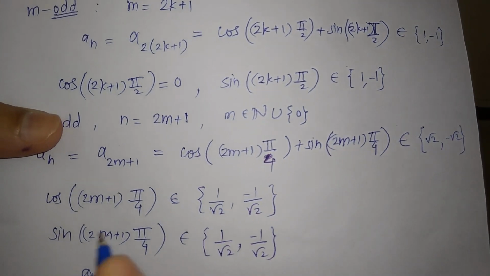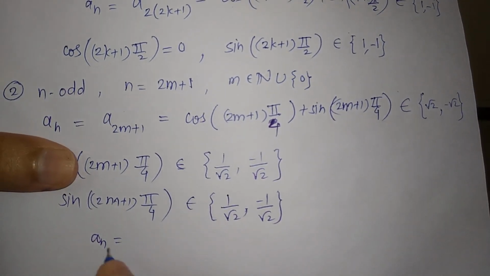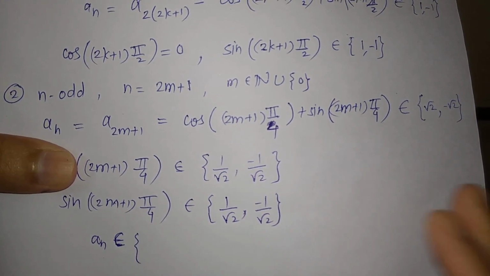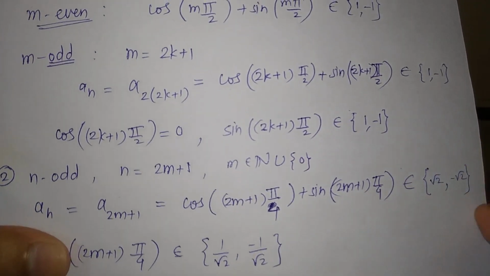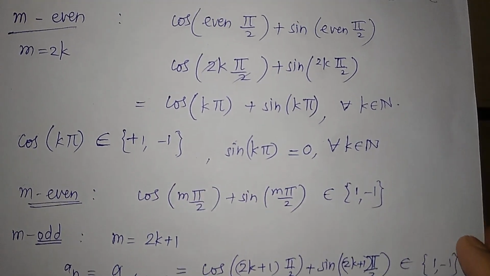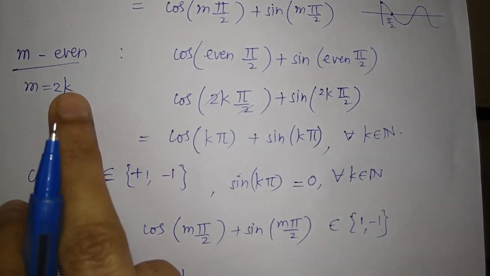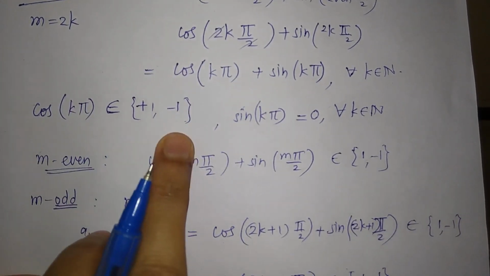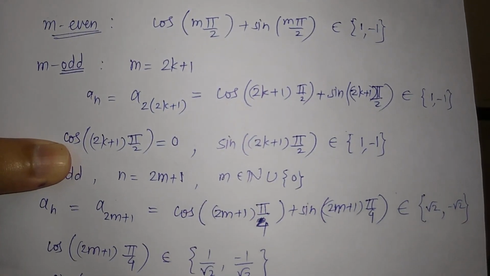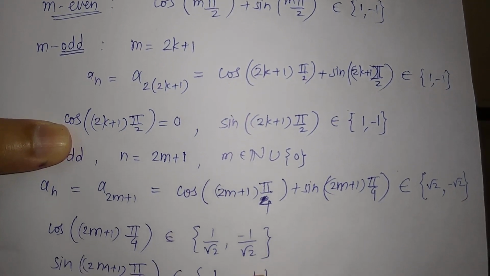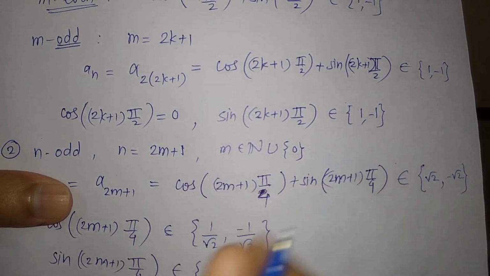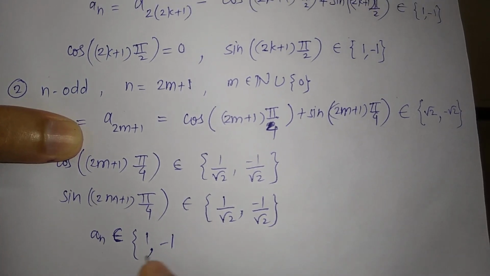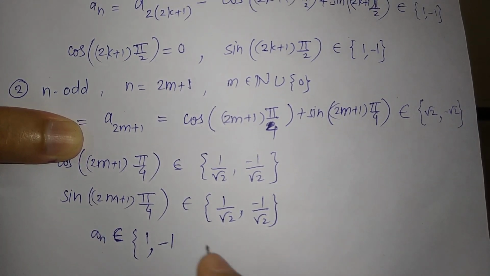So here a_n will take values, so a_n belongs to just, now take all the values from n even. Whenever n is even, we have this is plus or minus 1. Then similarly when n was odd the values are plus or minus 1. We are writing this in a set, so we will not repeat this.